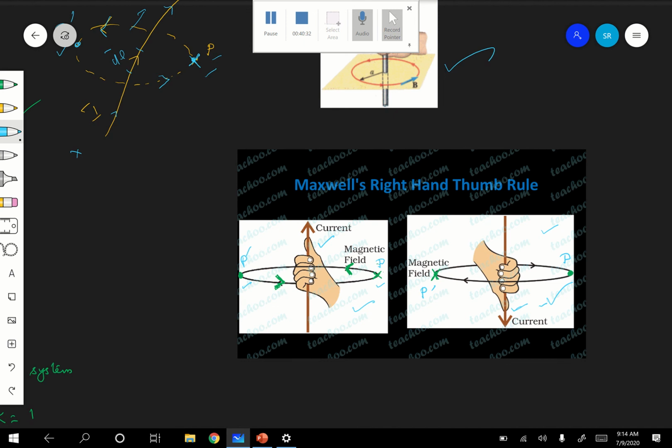If you hold the current carrying conductor in the grip of your right hand, such that your thumb shows the direction of the current, the curvature of the fingers shows the direction of the magnetic field lines.